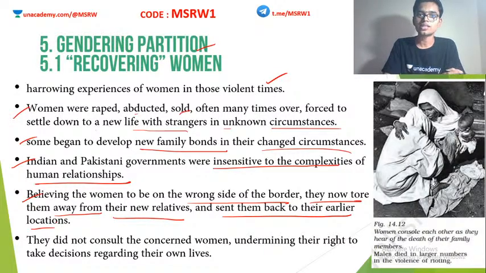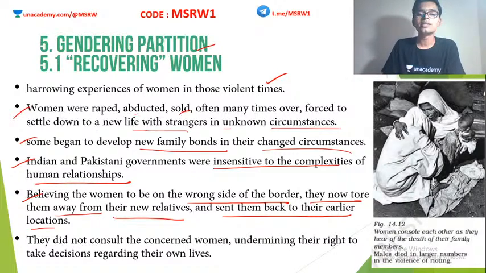So, even after partition, even after say a couple of years after partition, when certain government officials found that some women actually belong to the Pakistan region and they are here only because of some distant relatives or something, they forcefully took these women back to their country. Both governments. Those people who were considered Indians in Pakistan were deported to India, and those who were considered Pakistanis in India were deported to Pakistan by both the Indian and Pakistani governments.